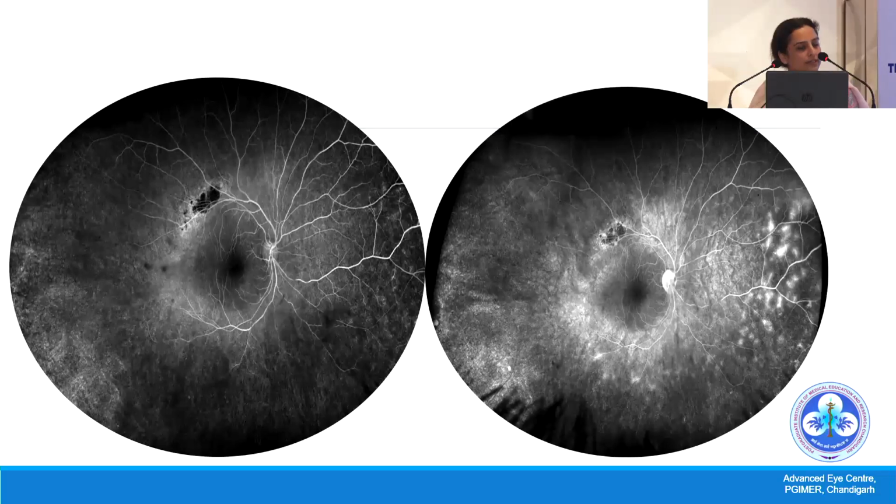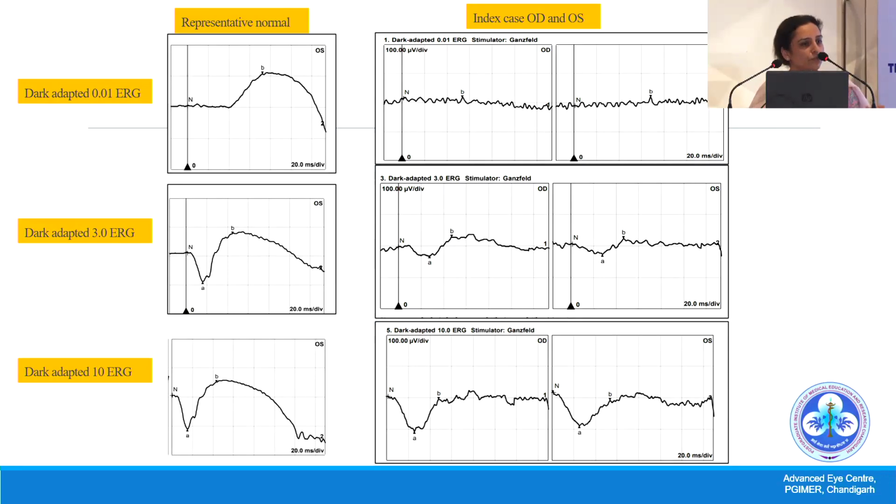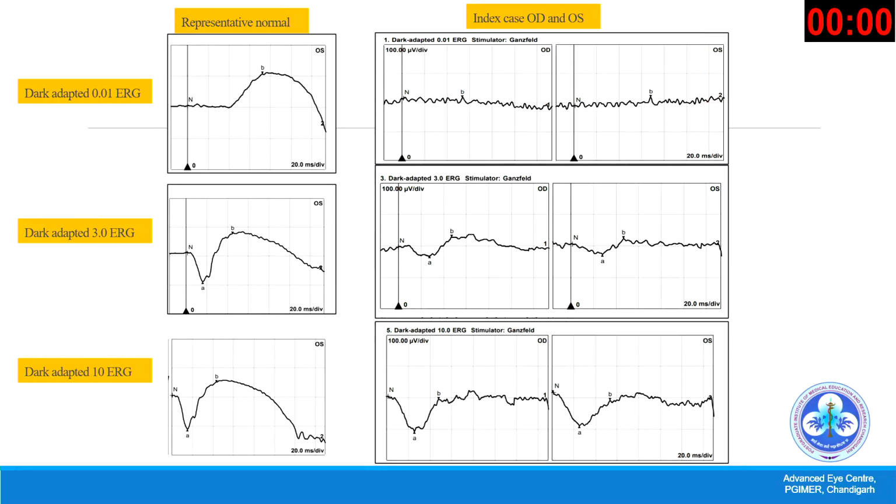The fluorescein angiogram also did show some leakage, and possibly that can lead to confusion. But if you look carefully at the angiogram, we see that the leak is not really from the vessels, it is at a deeper level. So we did a full field ERG, and the left panel shows what we expect to be normal.